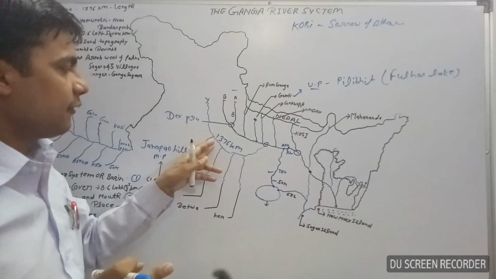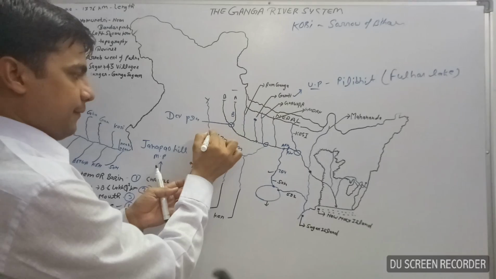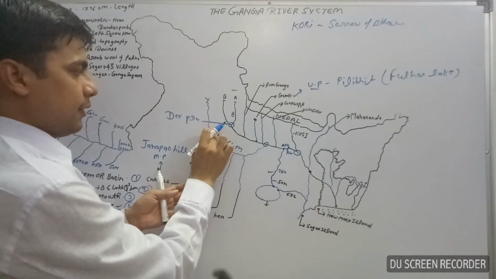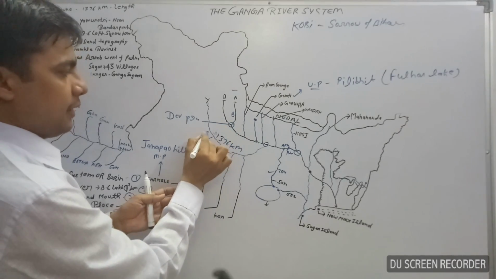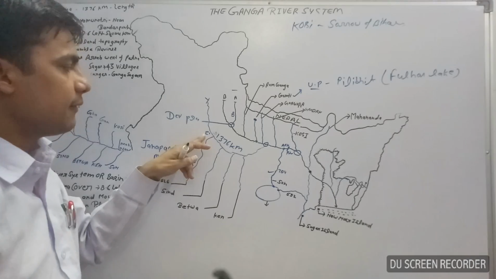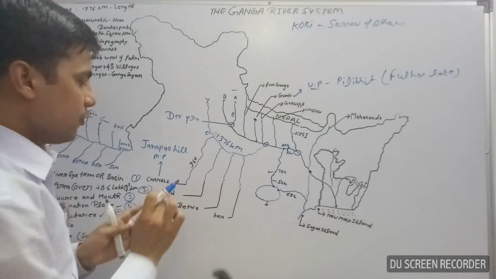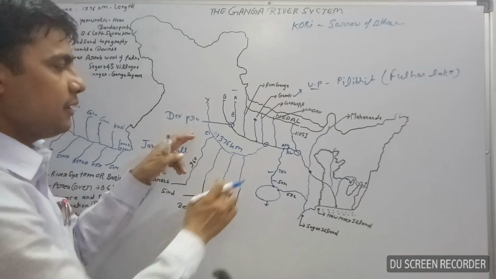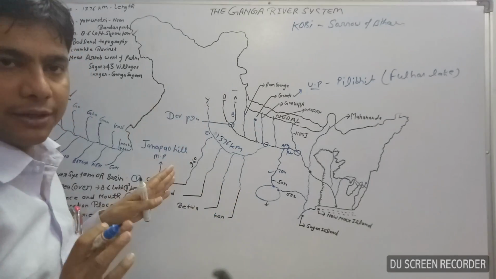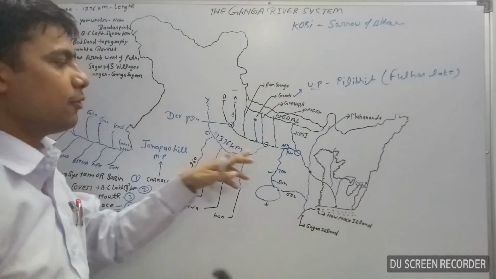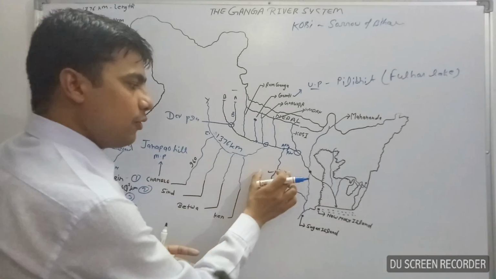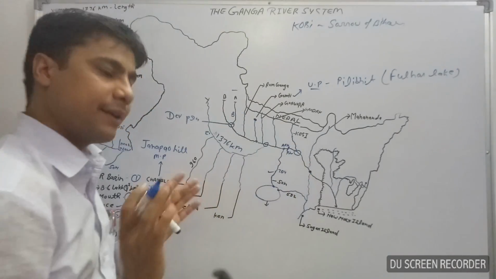the Rajasthan. Then after, near Etawah in Uttar Pradesh, Chambal River meets with the Yamuna River. So Chambal, Sindh, Betwa and Ken, these are the tributaries of the Yamuna River, and Yamuna is also a tributary of the Ganga River. Son is the right hand tributary of the Ganga River.